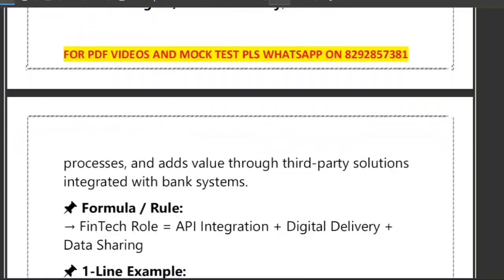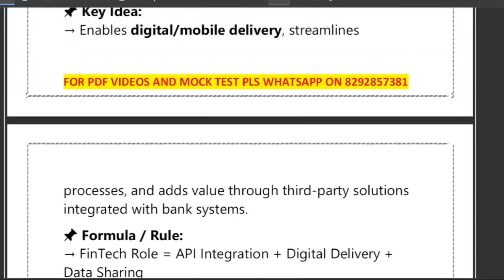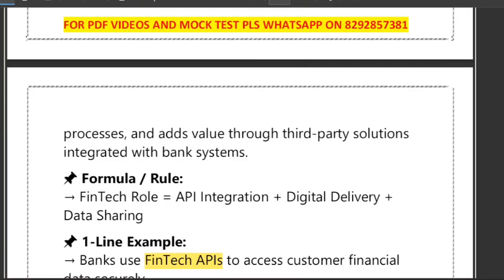Let me give you one example to make it clearer. Instead of manually collecting documents, the bank can use a fintech API to fetch financial data securely within seconds. It improves the digital and mobile delivery of services, and it reduces the paperwork. So how does it help? Instead of manually collecting documents, the bank can use a fintech API to fetch financial data securely, and paperwork gets reduced.